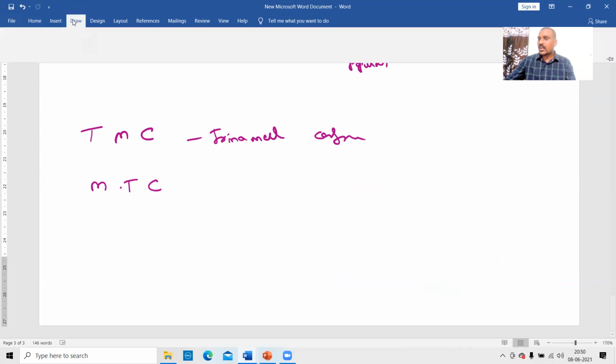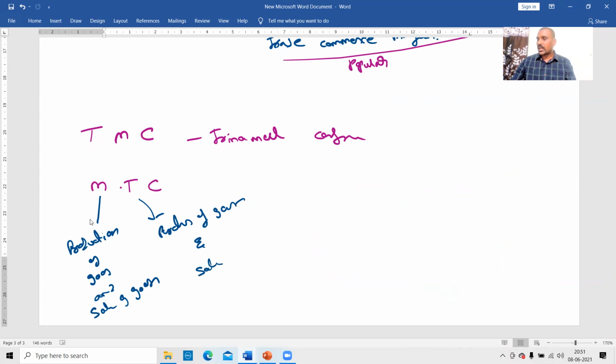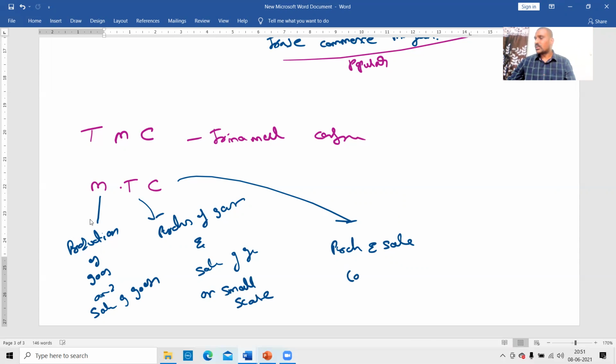So manufacture refers to production and sale of goods. Trade means purchase of goods and sale of goods. And commerce means purchase and sale of goods on a large scale. Trade is small scale, commerce is large scale. That is the important point.